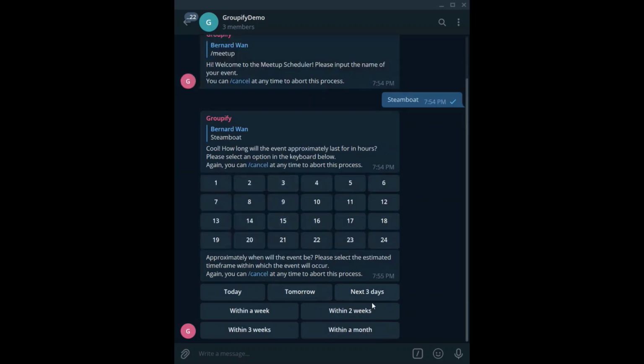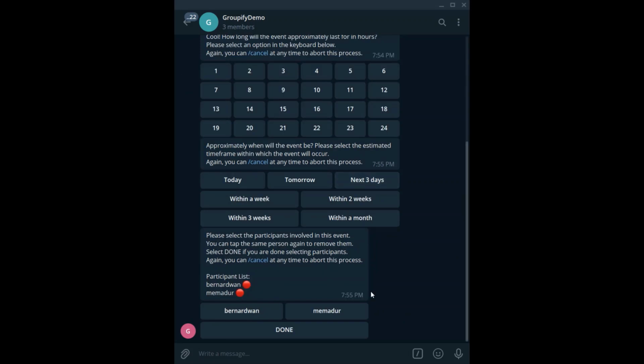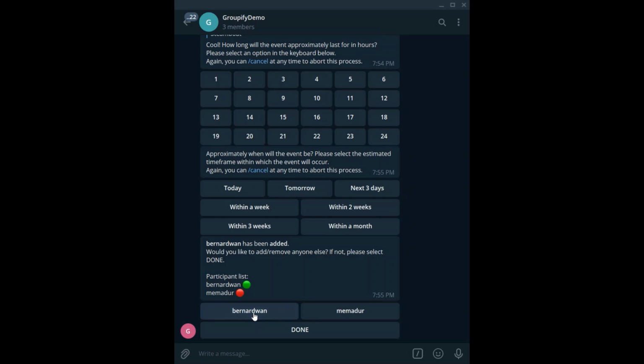Then, the bot will ask for the time frame in which the user wants to meet up. This will determine the days for which the group members had to input their available times. Another inline keyboard will appear, and the user just has to make a selection that fits. Users will then be prompted to select which participants will be involved in this event. Tap once to add a participant, and tap again to remove them.